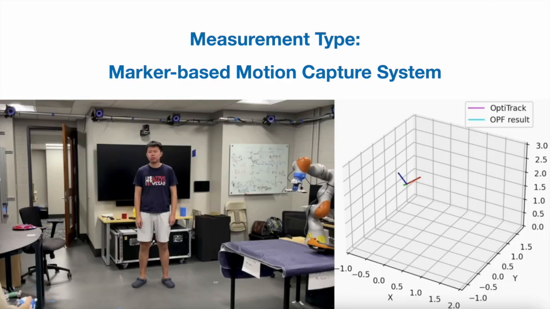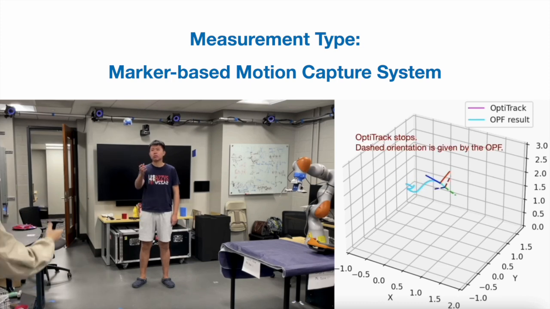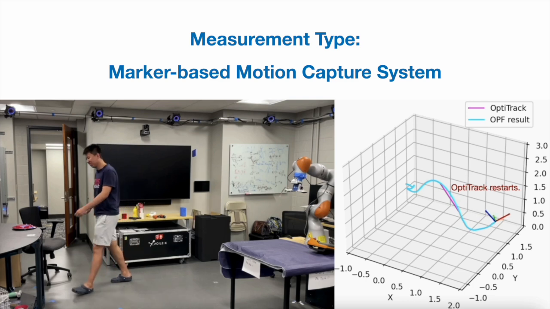Next, we showcase how OPF can be applied on the motion capture system OptiTrack to improve the tracking performance. In this experiment, we stop OptiTrack tracking for 300 milliseconds during the latter part of a baseball throw, then cover the baseball with a plate and move it away. Now tracking stops and restarts.